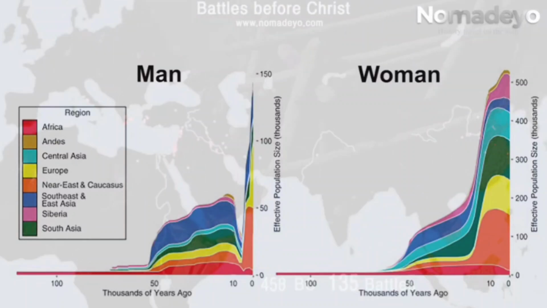This graph means that only a small group of male genes were passed on to the next generation. This is probably because the wars increased, and the men who were defeated in the war were slaughtered, and only the genes of the winners were passed on to their descendants. Isn't that a surprising result? Archaeological excavations also support the findings of this study.